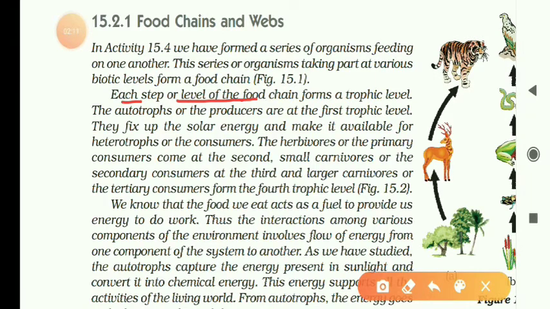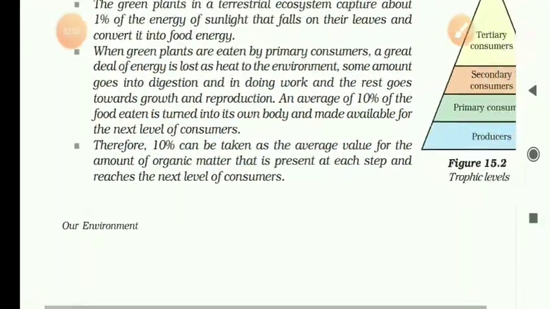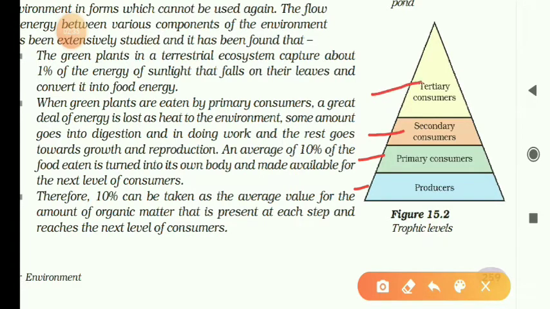So here one more question is, what is a trophic level? Each step in the food chain constitutes a trophic level. See, these are trophic levels. Here you see the diagram: producers, then primary consumers, then secondary consumers, then tertiary consumers. See the levels from one to another. We are saying either step or level. So like this, 3 to 4 levels will be there. There are generally 3 to 4 trophic levels in the food chain.